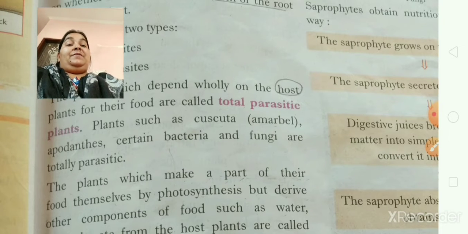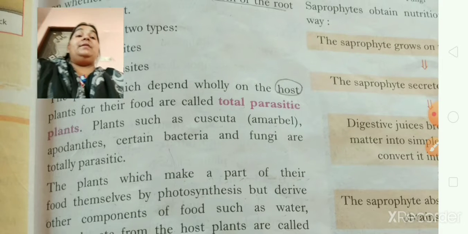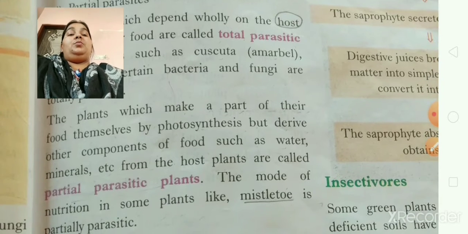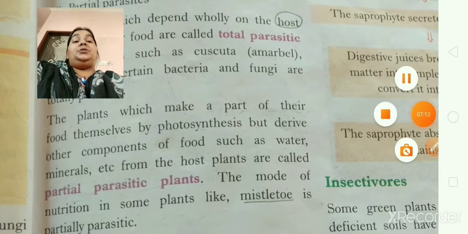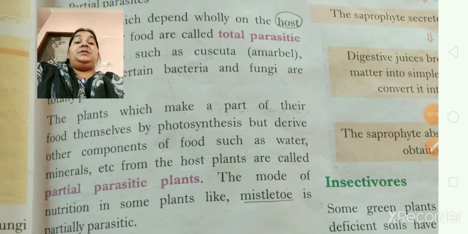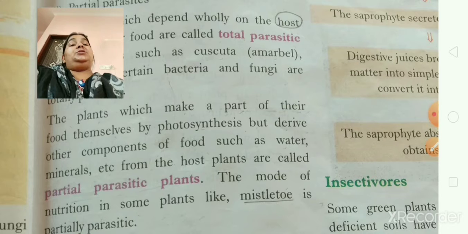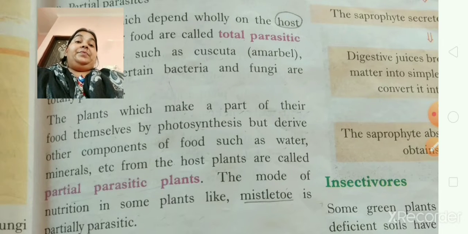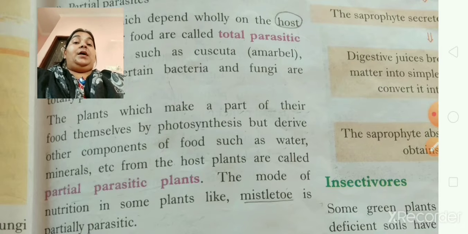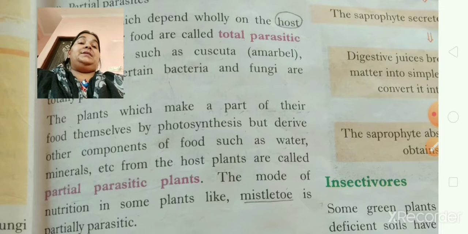Certain bacteria and fungi are totally parasites. Now what comes? The plants which make a part of their food themselves by photosynthesis but derive other components of food such as water, minerals, etc. from the host plant are called partial parasitic plants.